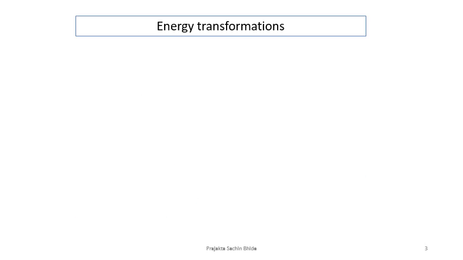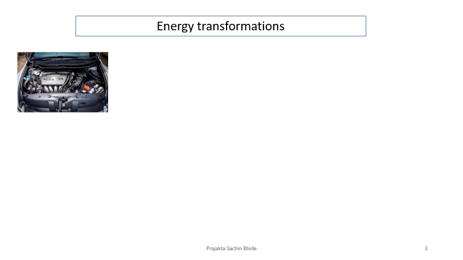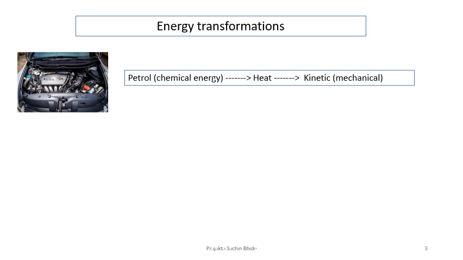When we say that the total amount of energy in the system remains the same, let us have a look at some energy transformations. What do you see in the picture? A car engine. That engine is producing some kind of energy. What do you think would be its transformation? The petrol in the car, which possesses chemical energy, burns and produces heat energy. That heat energy in turn drives the other machinery, making the car move. That is kinetic or mechanical energy.